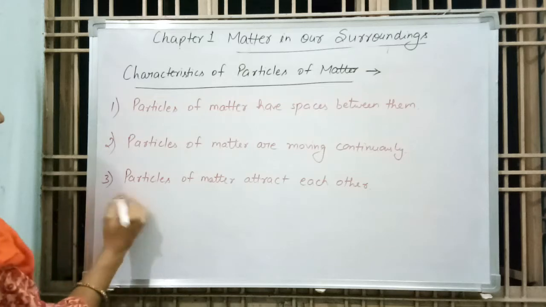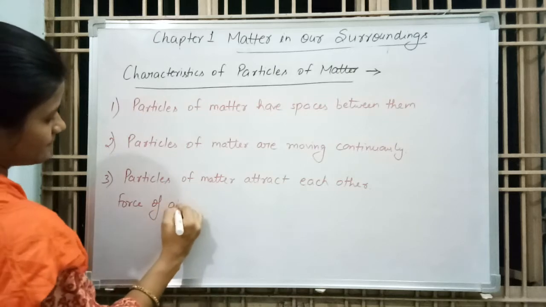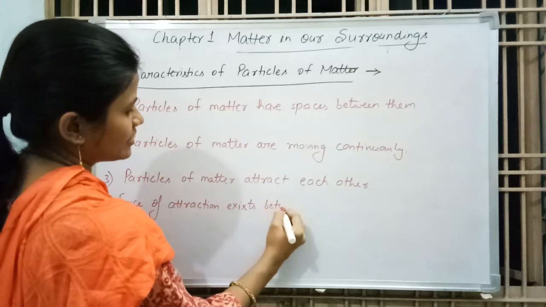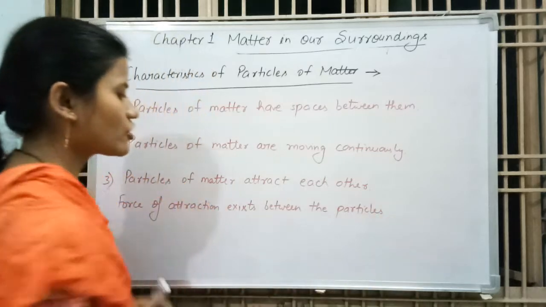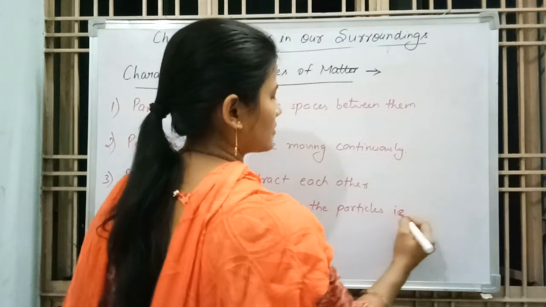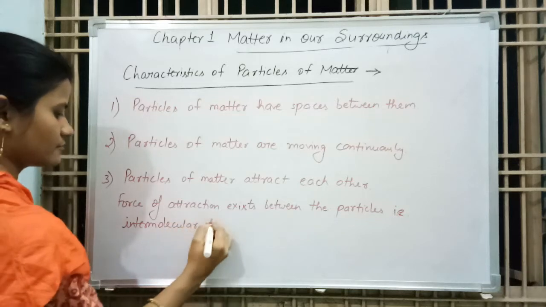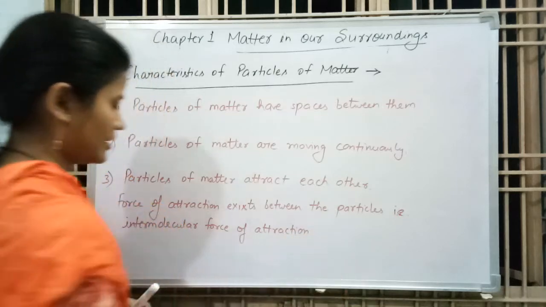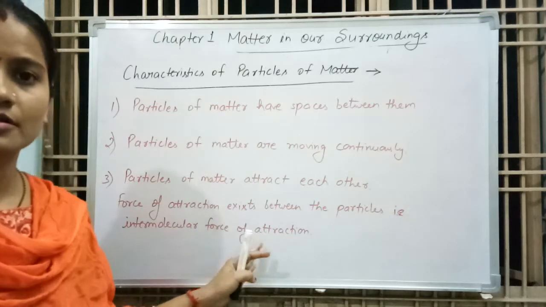So we can say that a force of attraction exists between the particles, and we call that force the intermolecular force of attraction. It attracts two or more molecules, that's why force of attraction is written.